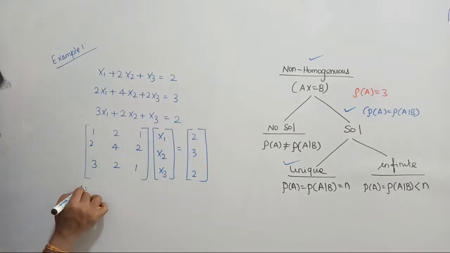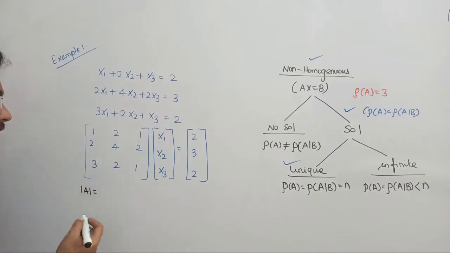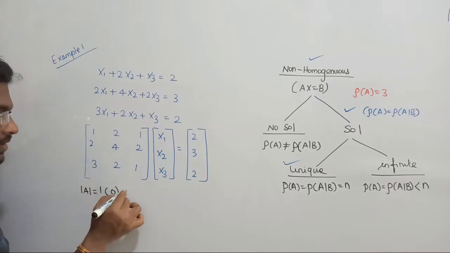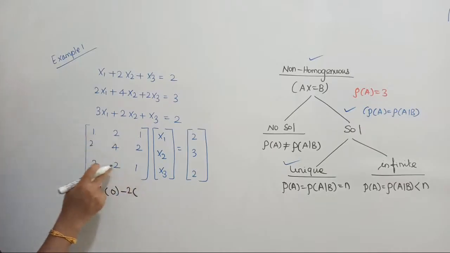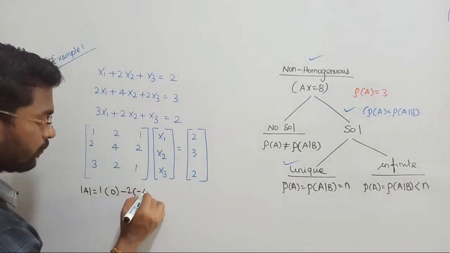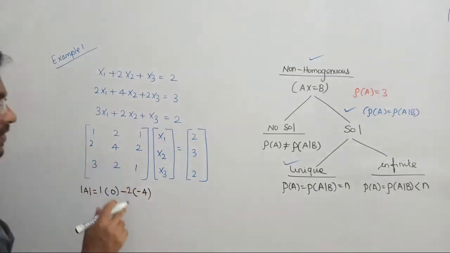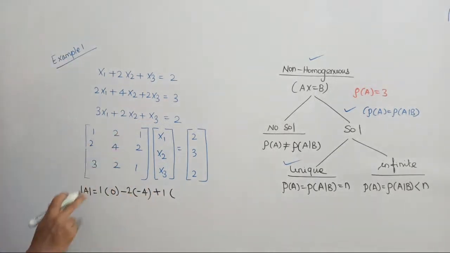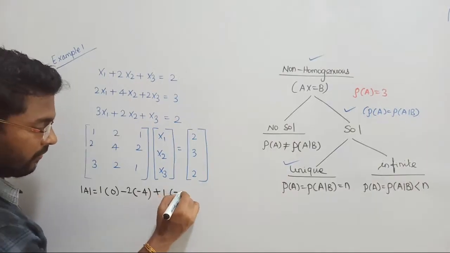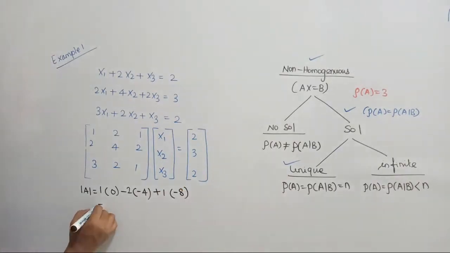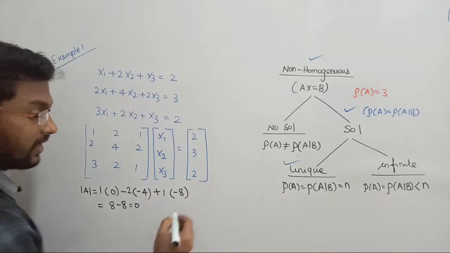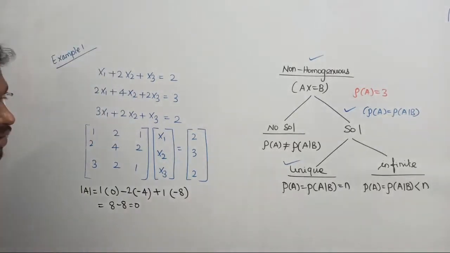Sorry, find the determinant. Determinant of A equals 1 into (4 minus 4), which will be 0. Minus 2 into (2 minus 6), which will give you minus 4. Am I correct? 2 minus 6 gives minus 4. And then plus 1 into (4 minus 12), so 4 minus 12 provides minus 8. Minus into minus becomes plus 8. Plus 8 minus 8 equals 0. What's wrong with this? Rank of the matrix A is going to be equal to 0, right?